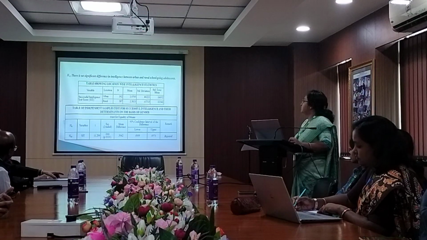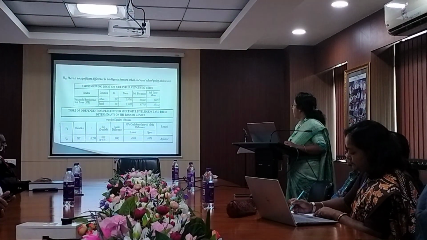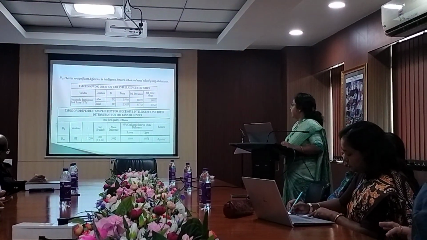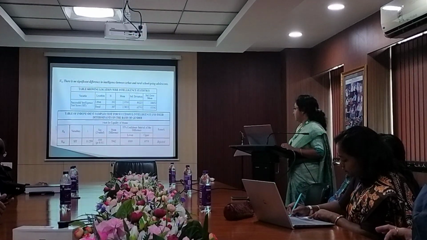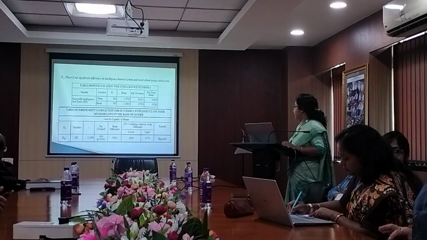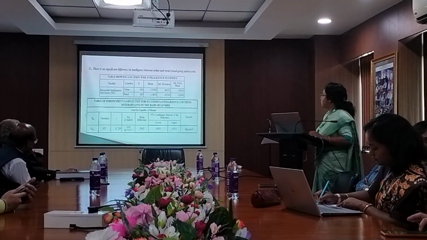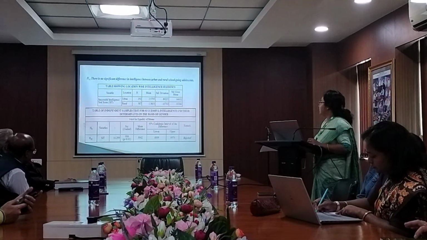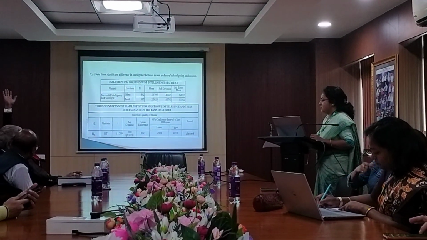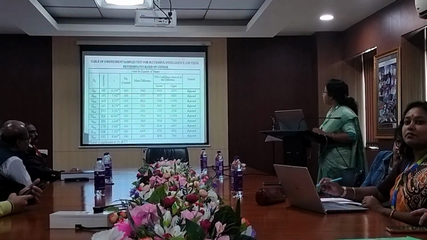Next hypothesis: there is no significant difference in intelligence between urban and rural school-going students. Here the P value is less than 0.01, so it can clearly be said that the null hypothesis has been rejected. So there is a difference between urban and rural school-going adolescent students in their achievement.